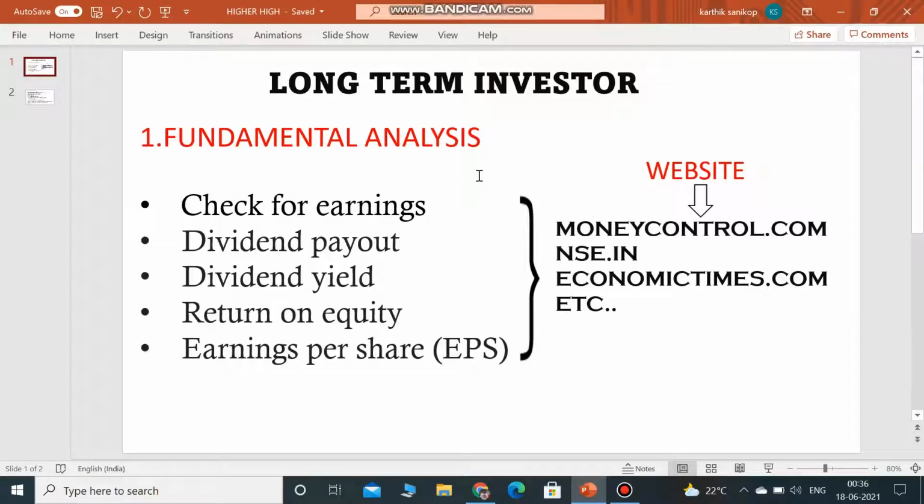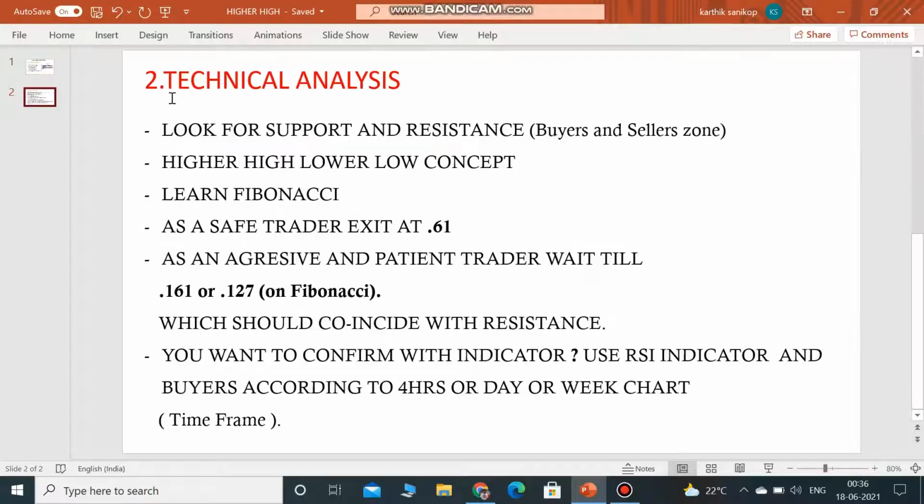Then you have to go one step ahead, that is the technical analysis part. You just have to learn 3 concepts. You have to learn what support and resistance is. You will come to know where people have sold and where people have bought. And there is the higher high and lower low concept, and one more thing called the Fibonacci level. These are the 3 important things you will have to learn before investing in the stock market.